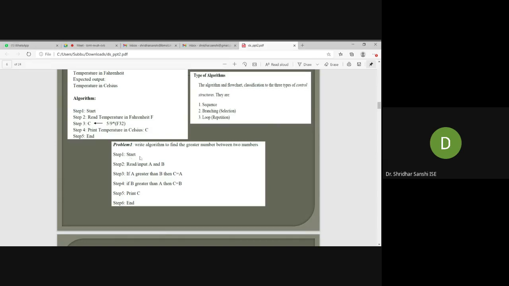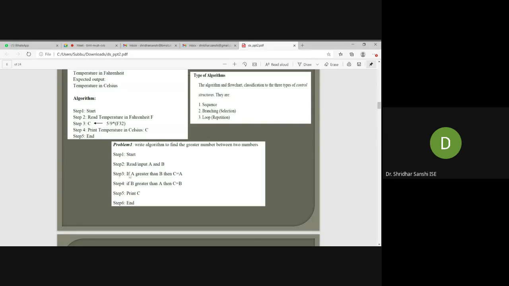So I will take step 1: start. Step 2 will be read input A and B. So the two numbers, I'm copying them into A and B. And this is the branch instruction. What is this branch instruction? I will check whether A is greater than B, or whether B is greater than A.